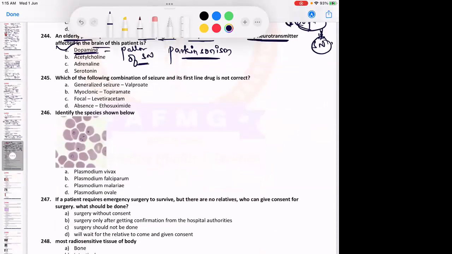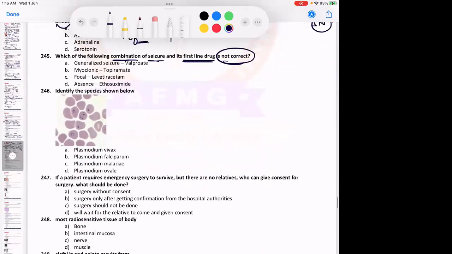Which of the following combination of seizure and its first line drug is not correct? So as we know, for generalized tonic-clonic seizures, or for myoclonic seizures, or for atonic seizures, or for tonic seizures, or for juvenile myoclonic epilepsy, the drug of choice is same, that is valproate. Or even for absence seizures more than 4-year-old, the drug of choice is valproate. Myoclonic के लिए topiramate is not the first line drug.